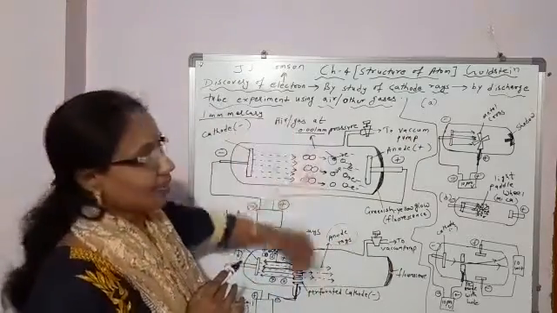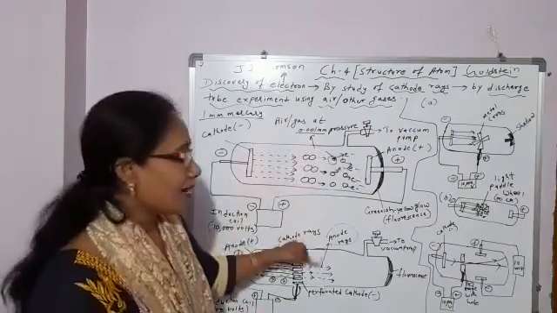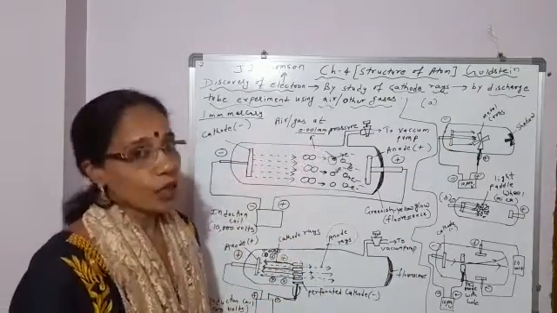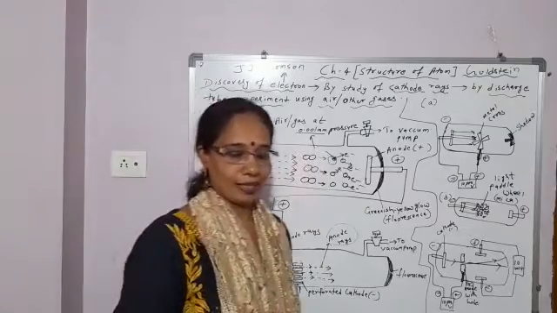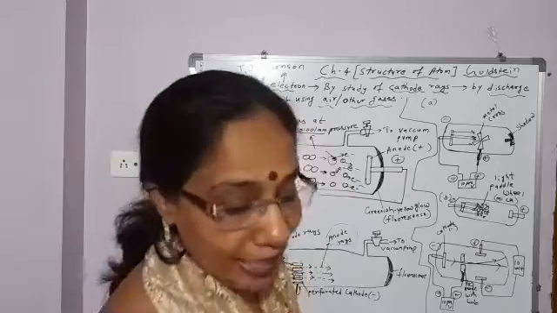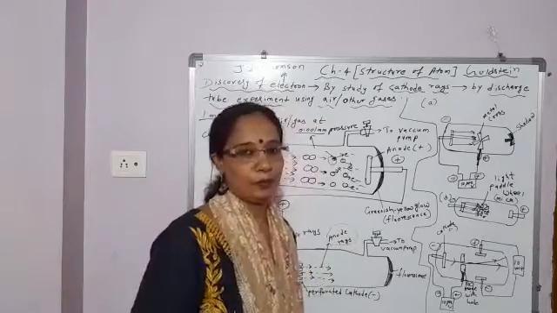But the experiment done was the same discharge tube experiment, in which gas or air was taken at low pressure. Okay, and the third subatomic particle, the neutron, was discovered by Chadwick, and it has no charge. It is neutral. Clear?